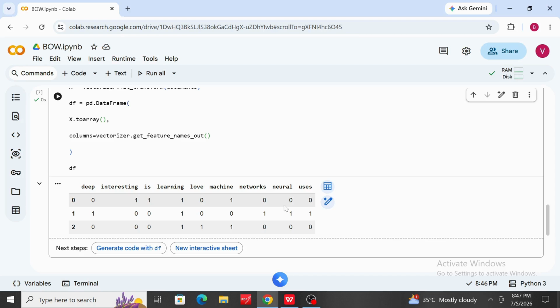This clearly demonstrates how the bag of words model represents text as numerical feature vectors. So it is more suitable for machine learning algorithms. So that's why bag of words converts text into numerical vectors. So this is the overall working procedure of bag of words.